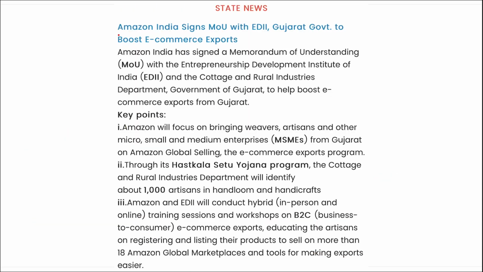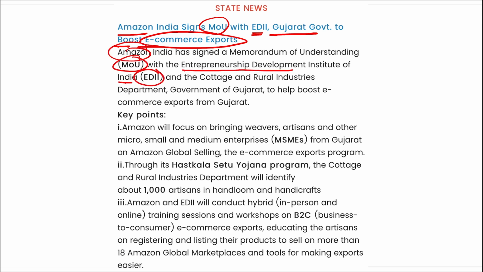Next is your state news. Amazon India has signed a memorandum of understanding with EDII of Gujarat government to boost the e-commerce export. I repeat, recently Amazon signed this MOU with Entrepreneurship Development Institute of India EDII and the Cottage and Rural Industries Department of the government of Gujarat, and this is basically to boost the e-commerce export from Gujarat.